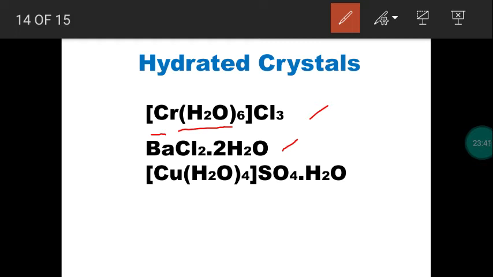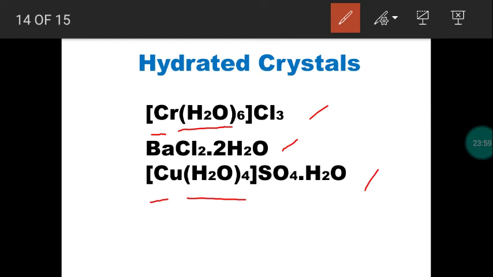So take the third example. Here totally we have 5 water molecules. Out of 5 water molecules, 4 water molecules have made 4 coordinate covalent bonds with this metal ion. This is called a Cu2 plus cupric ion.